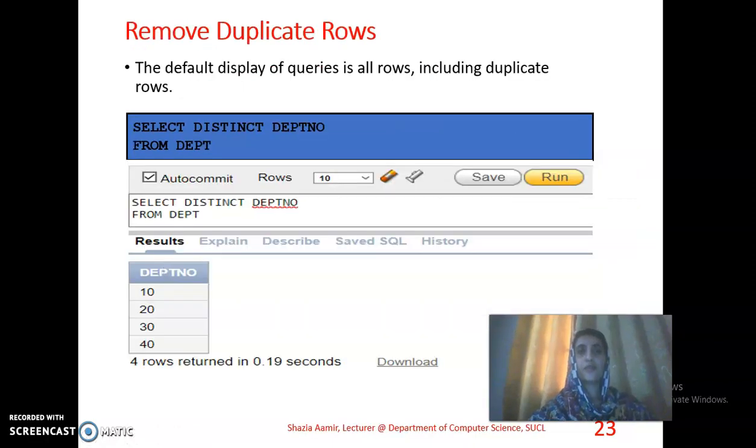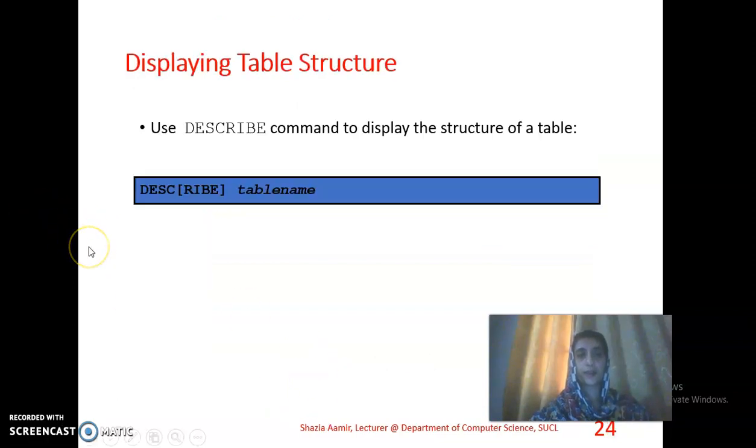After that, removing duplicate rows. It means if you want to return only specific rows, then you can use the distinct keyword to retrieve only specific rows from the table. Distinct is a keyword. Here we have a screenshot. You can also do it practically.